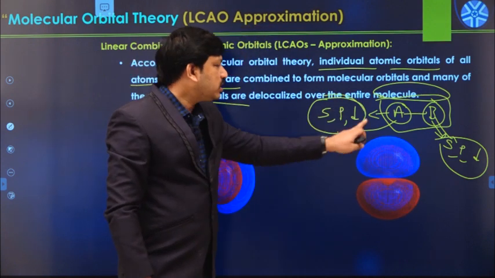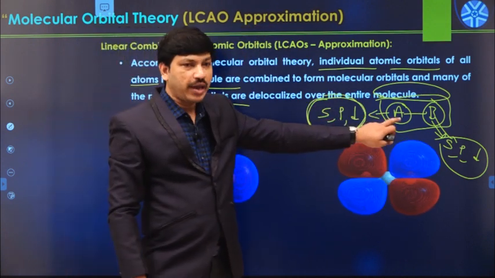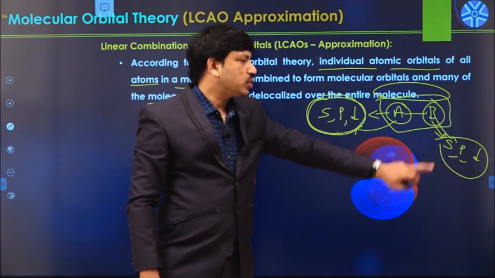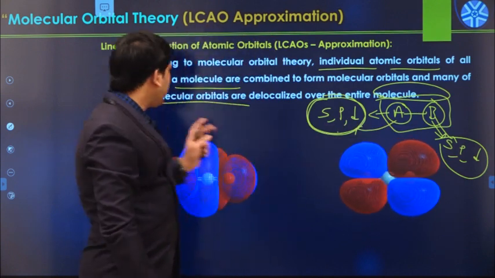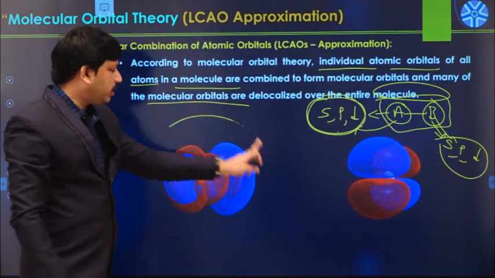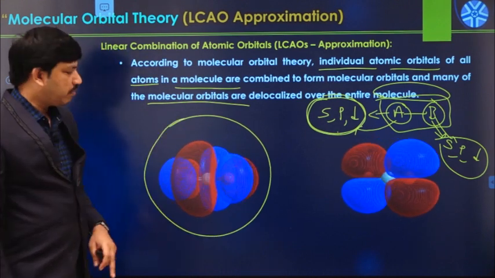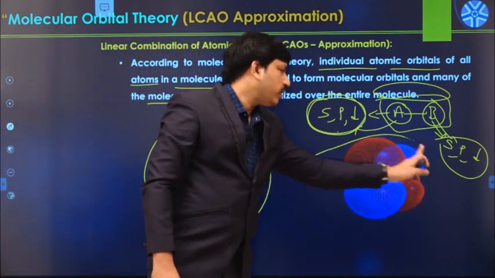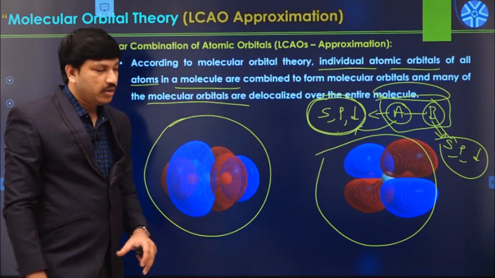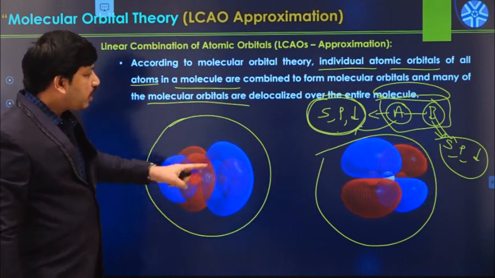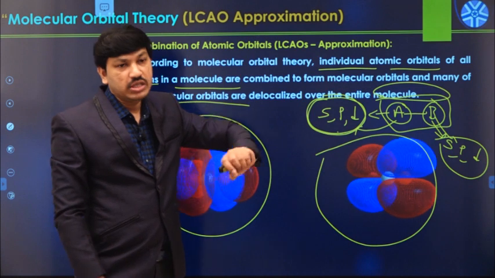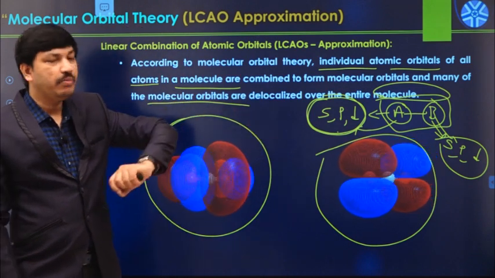That means these three orbitals belong only to the A atom, and those three belong only to the B atom. But when molecular orbitals are formed, each molecular orbital belongs to the entire molecule, not only to the A atom or only to the B atom.